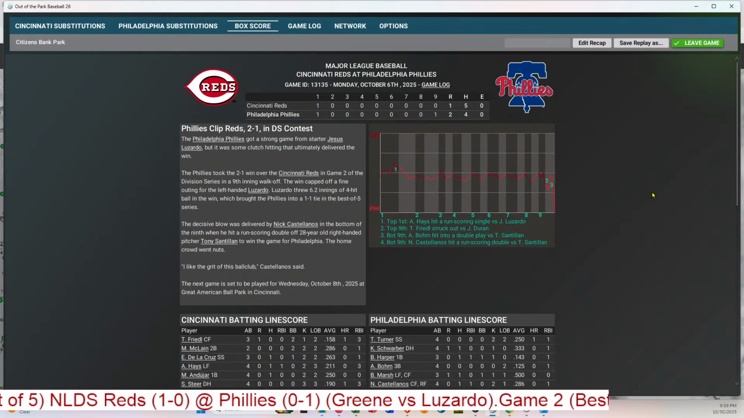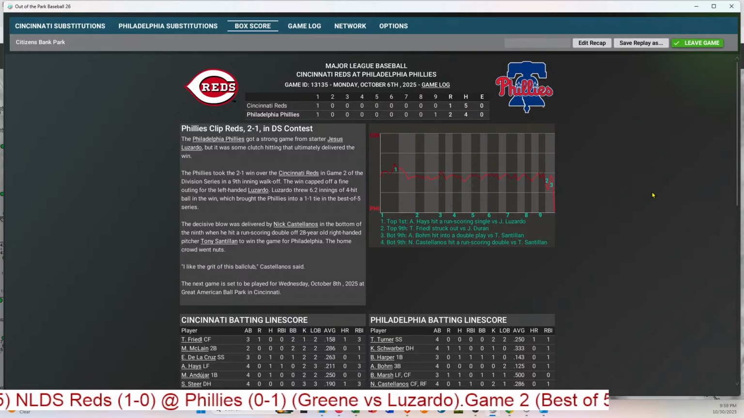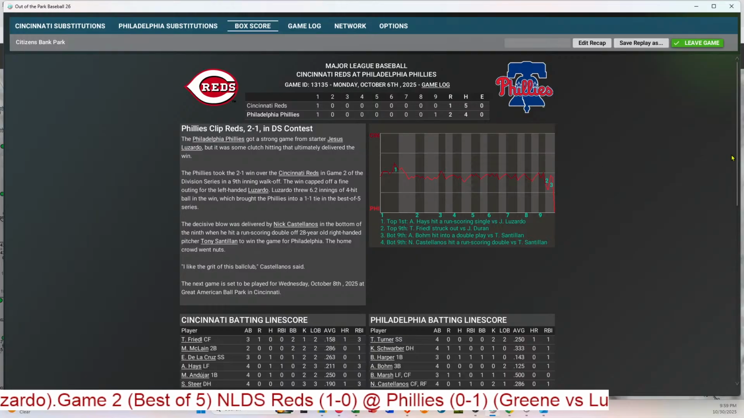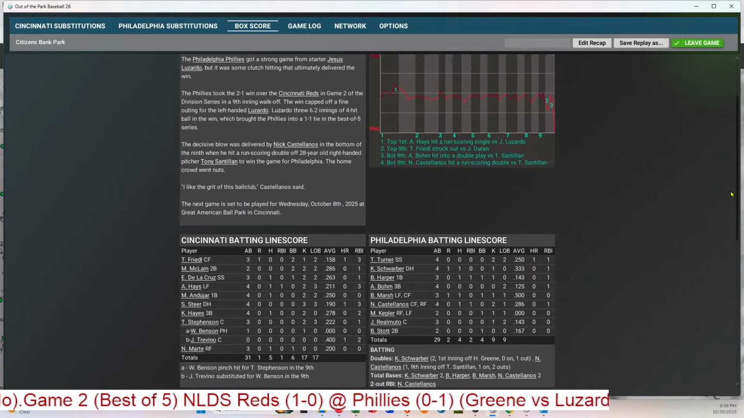Oh, well, the Phillies win, 2-1, in exciting fashion as Nick Castellanos comes through on a ball that was hit over Friedel's head in center field. And we will head to Cincinnati tied 1-1 in the series. So the Phillies do have a little bit of grit to them as they come back and were aided by Luzardo's strong pitching performance. I'm thinking Luzardo will be the player of the game, but maybe Castellanos will be the player of the game. Let's see.